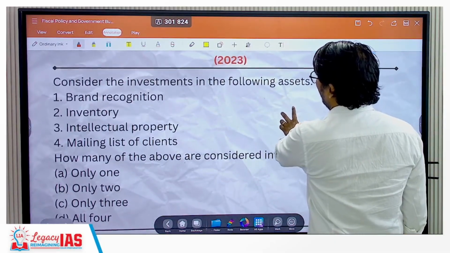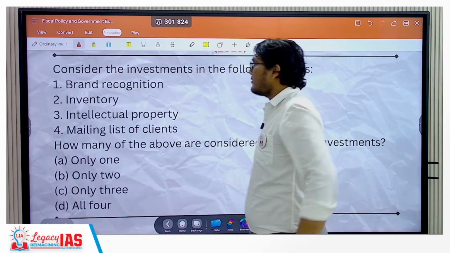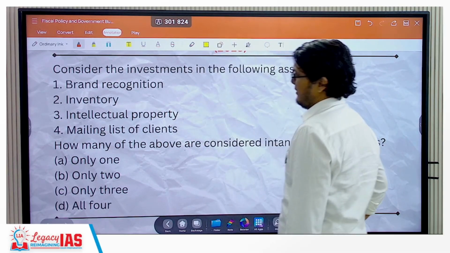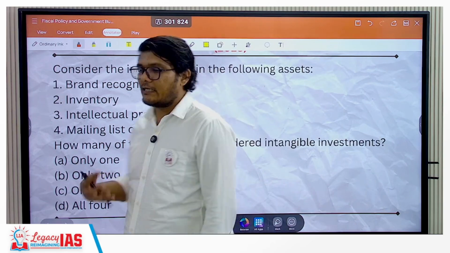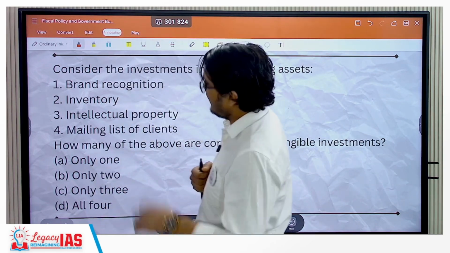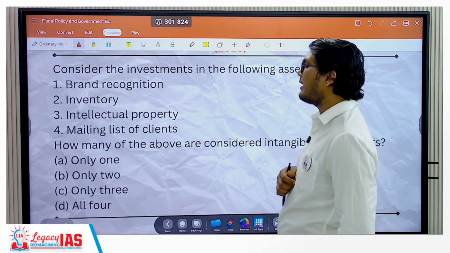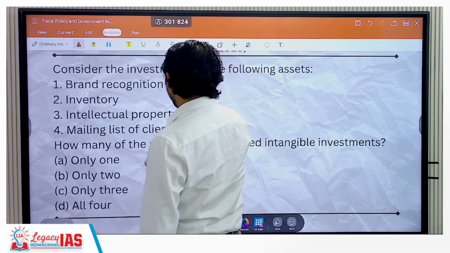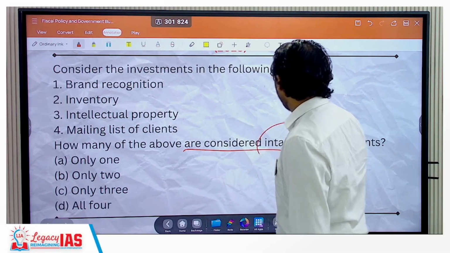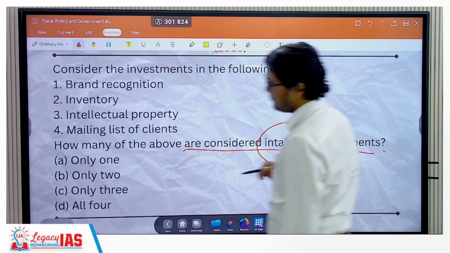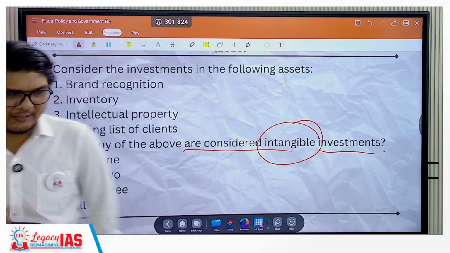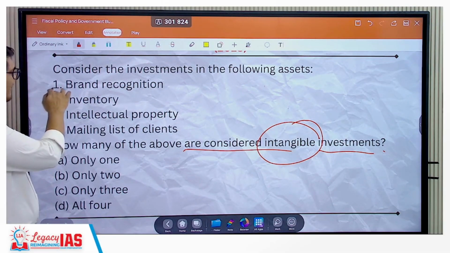Now again, another question from 2023. Consider the investments in the following assets. First, brand recognition. Second, inventory. Third, intellectual property. Fourth, mailing list of the clients. How many of the above are considered intangible investments? Brand recognition is intangible.